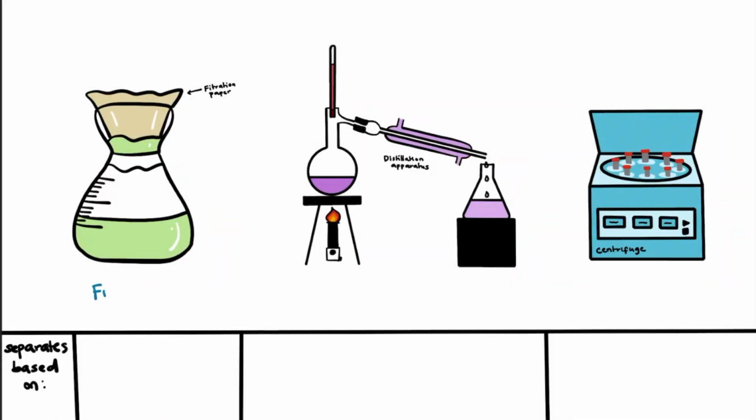Some physical separation methods for mixtures include filtration, distillation, or centrifugation. Filtration separates mixtures based on the size of particles. Distillation applies heat such that the mixture is separated based on boiling point. Low boiling point chemicals will evaporate and boil sooner than the high boiling point chemicals, which will remain behind at the bottom.